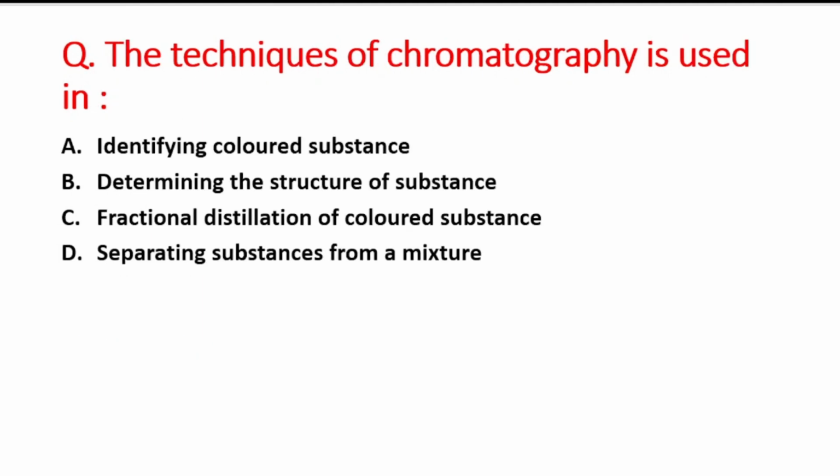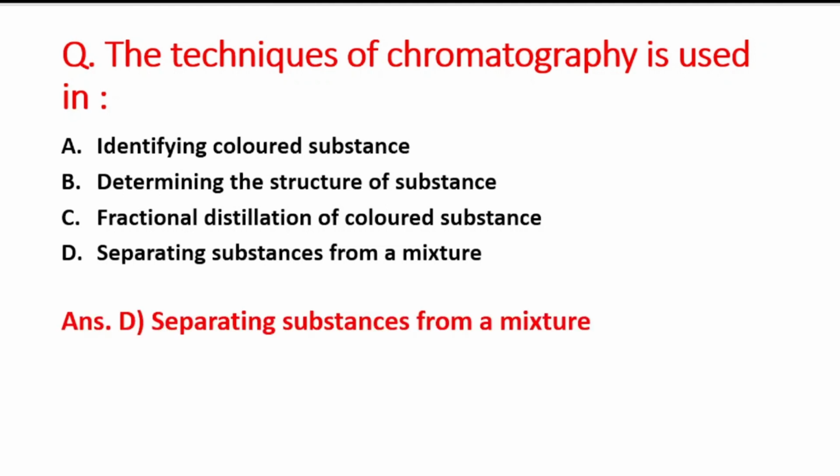Next question is, the technique of chromatography is used in. A option is identifying colored substance, B option is determining the structure of substance, C option is fractional distillation of colored substance, and the last option is separating substances from a mixture. So the right answer is option D, that is separating substances from a mixture.